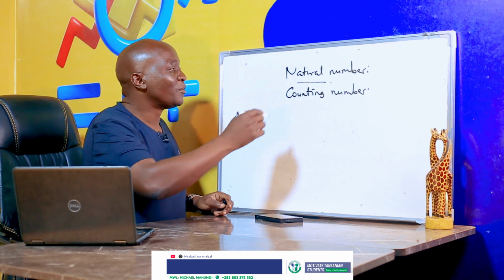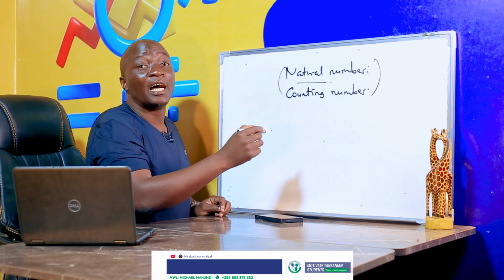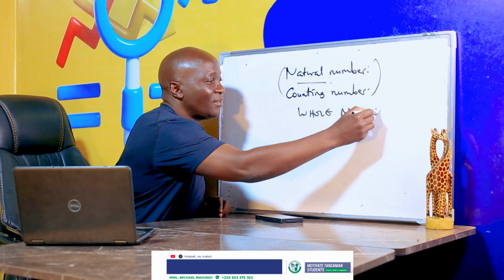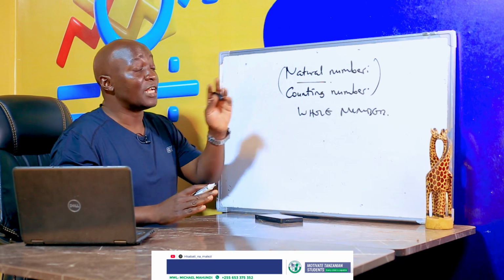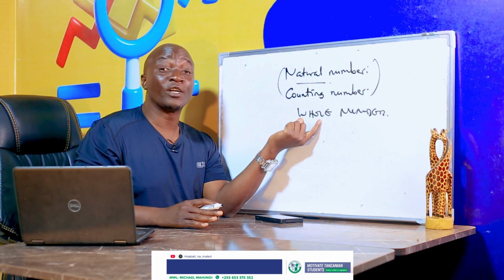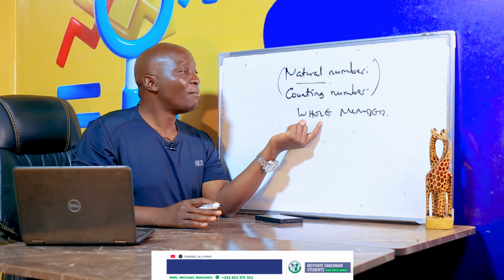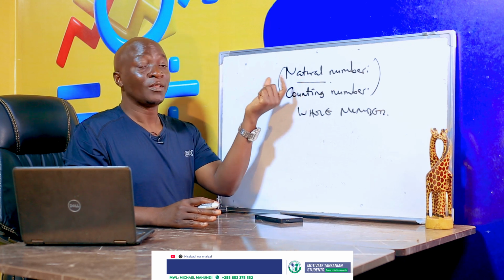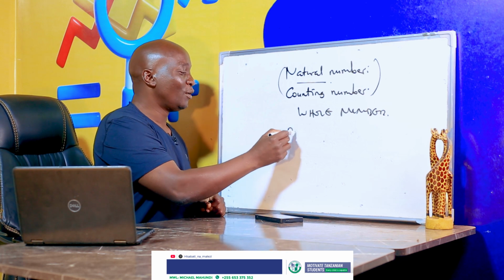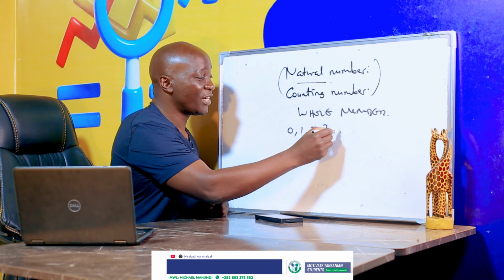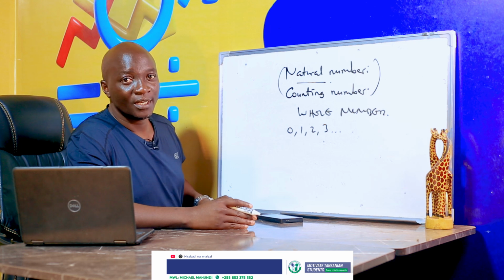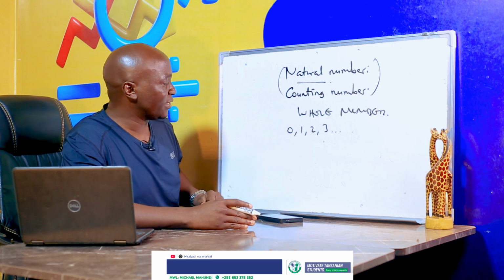So you have natural numbers, which are also counting numbers, and whole numbers. You have to understand them for your level. Whole numbers, what are they? First of all, you cannot count by using whole numbers, but you can count by using natural numbers. Whole numbers start from 0: 0, 1, 2, 3. The 3 dots mean they go to infinity. It's forever. You cannot finish listing the numbers. These 3 dots mean that.